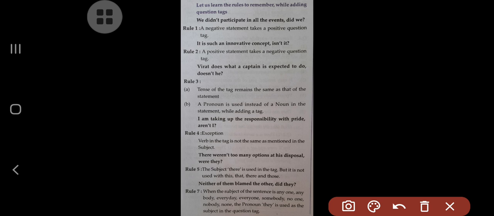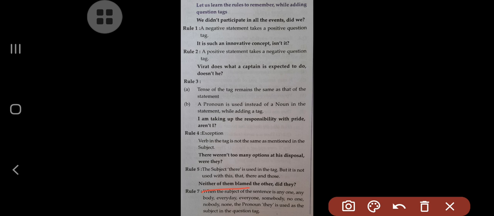When the subject of the sentence is anyone, anybody, everybody, everyone, somebody, no one, nobody, none, then the pronoun they is used as the subject in the question tag. This is the rule, so according to this we have to follow. Neither is given there, neither of them.